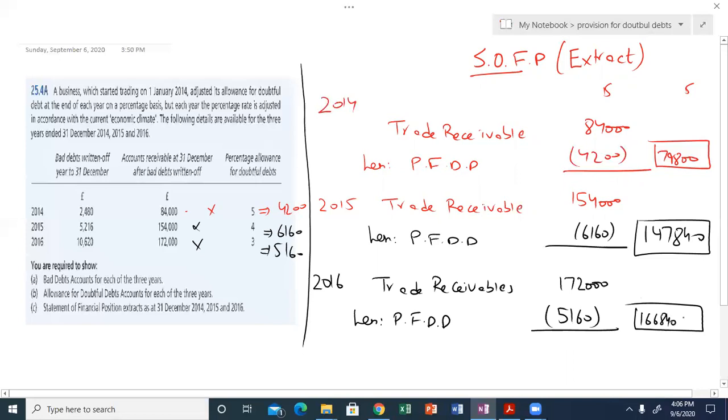So this is all about question 25.4. We had done the bad debts account. The next is the allowance for doubtful debt account. We have also prepared one extra requirement, the journal entries of the provision for doubtful debts, and the last but not the least is the SOFP extract. So I hope this will give you a very clear idea.